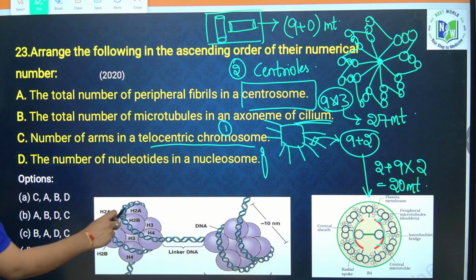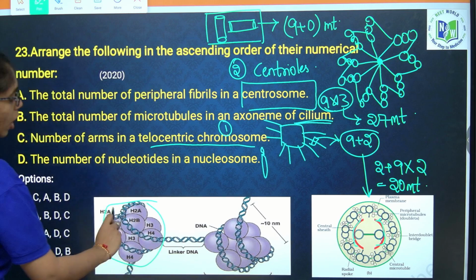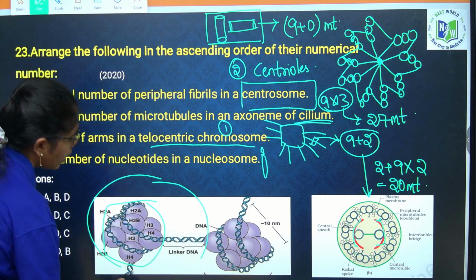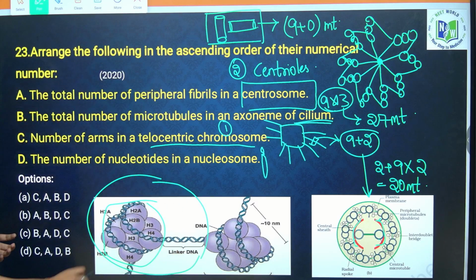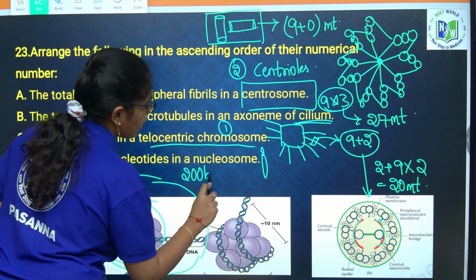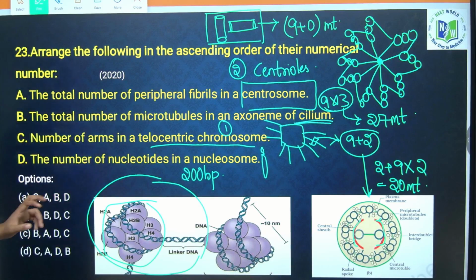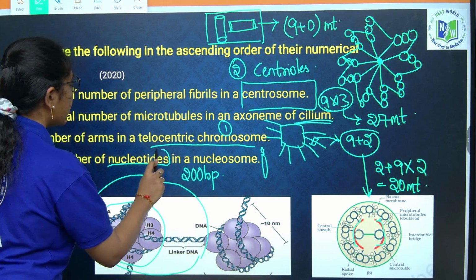The number of nucleotides in a nucleosome, he is asking. If you take a nucleosome bead, or a complete nucleosome, in a typical nucleosome approximately 200 base pairs are present. How many base pairs, beta? 200 base pairs.